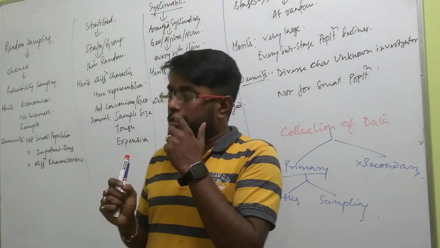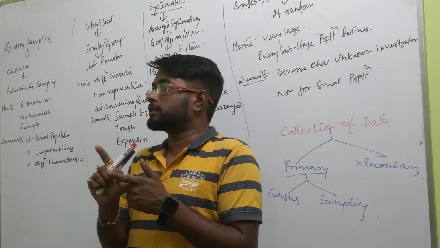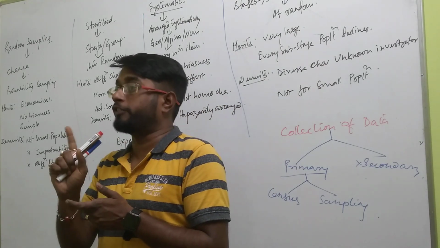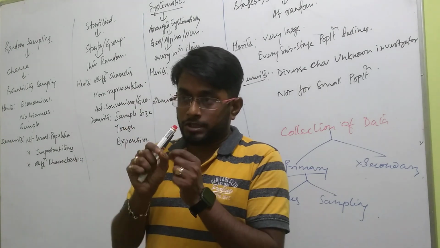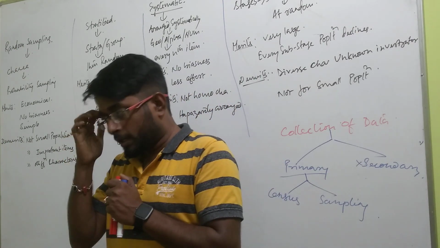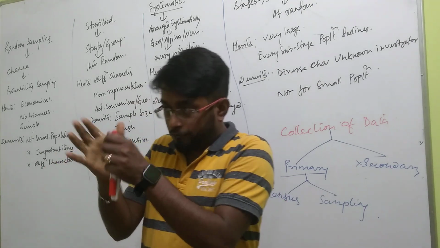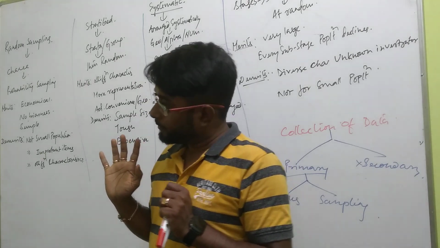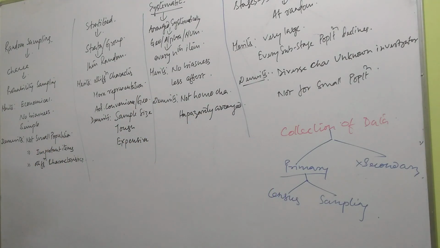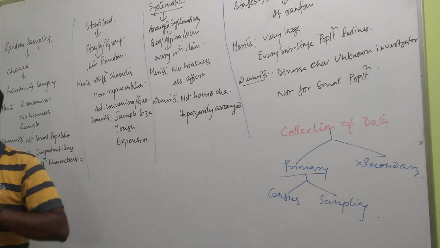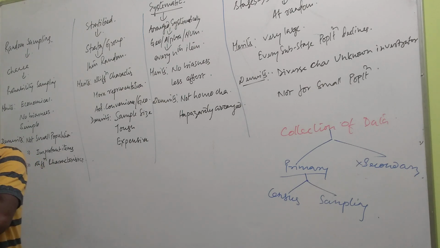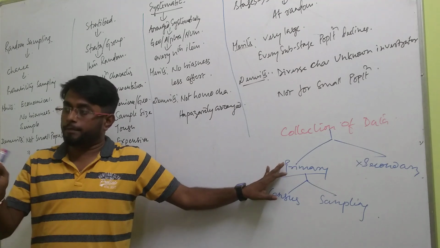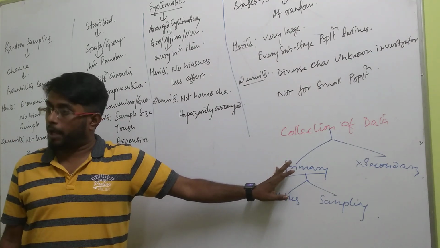So again, just for a small minute, what is primary source of data? Primary source of data is that data where the investigator collects the information from the field. In statistics itself, this word field is used. Field or spot. That means from where the investigator actually wants to collect information. Clear? Here field does not mean a playground. Here field means area of investigation. The area of investigation, from there if the investigator himself collects the data, it becomes primary.